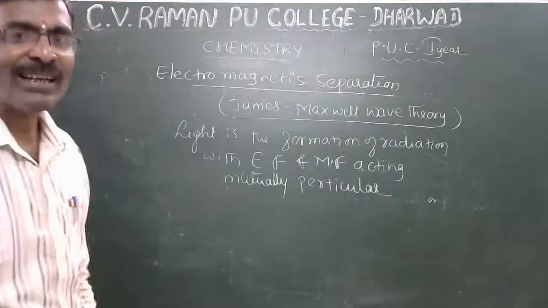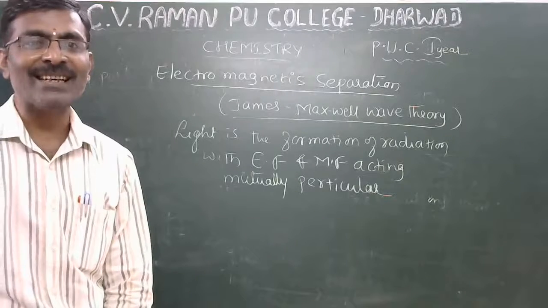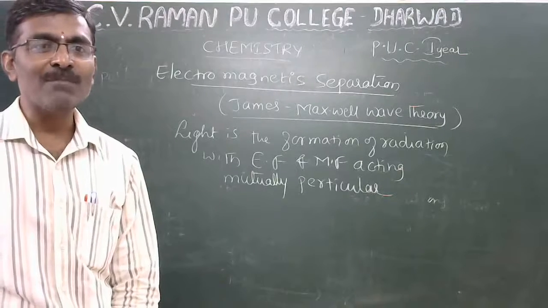This is the important concept I want to discuss according to James Maxwell.